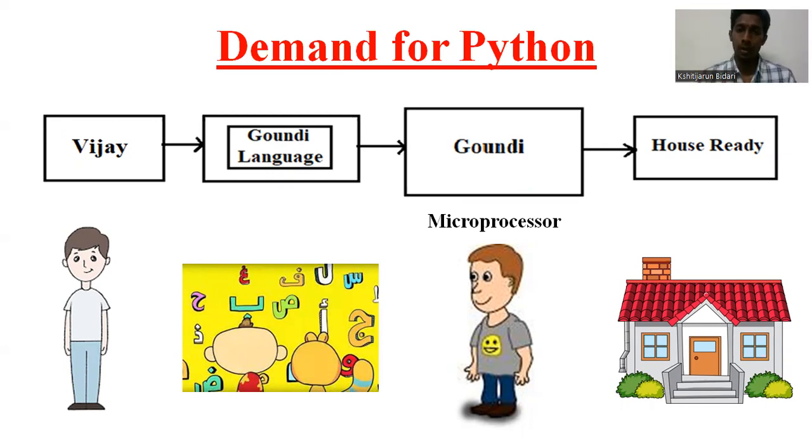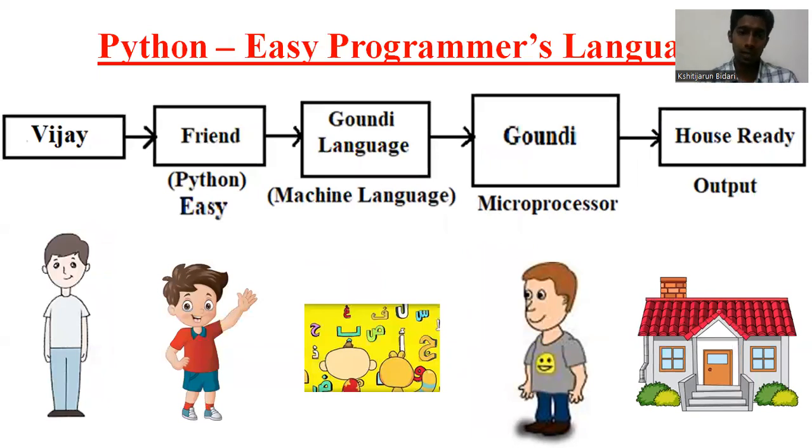That is the output. But it is not possible here because Vijay doesn't know Gaundi's language, and Gaundi, in the sense Mason, doesn't know Vijay's language. So there's a problem. Now we need something which is very easy and simple, which can connect both of them. Let us see. Okay, now you can understand, friends.